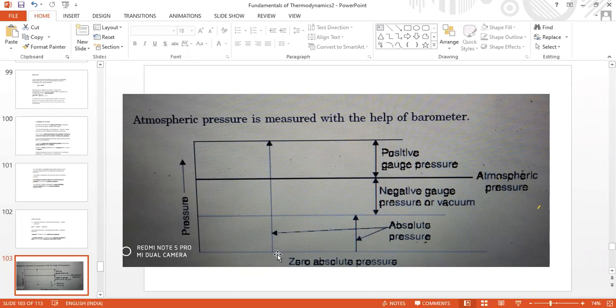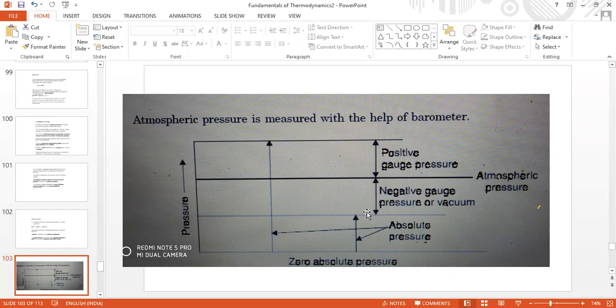And this is a positive gauge reading, the absolute pressure given by a positive pressure gauge. That is atmospheric pressure, this length, which is 760 mm of mercury, and this length is the reading given by the positive pressure gauge. And if the gauge records negative pressure, it will show this length only, below atmospheric pressure.